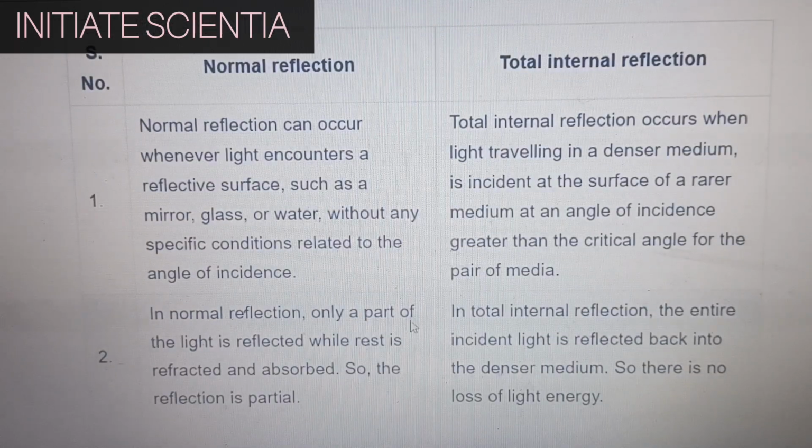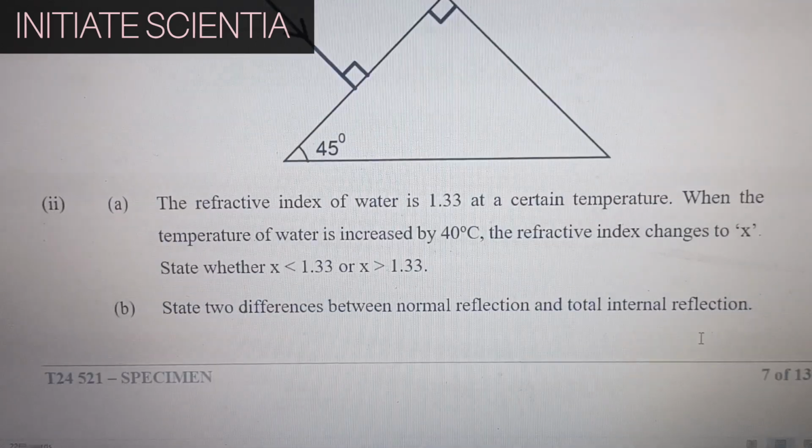In normal reflection, only a part of the light is reflected while the rest is refracted and absorbed. So the reflection is partial. In total internal reflection, the entire incident light is reflected back into the denser medium. So there is no loss of light energy.